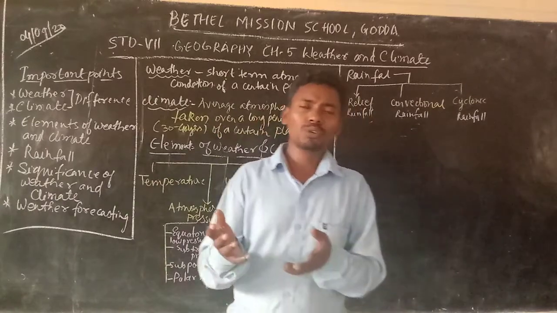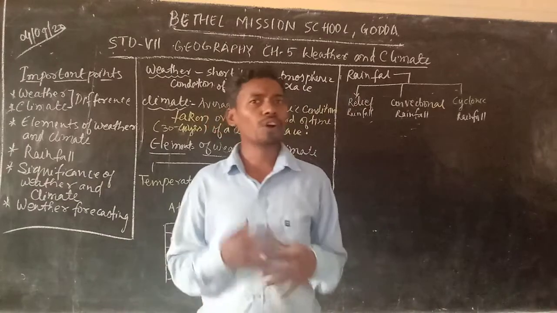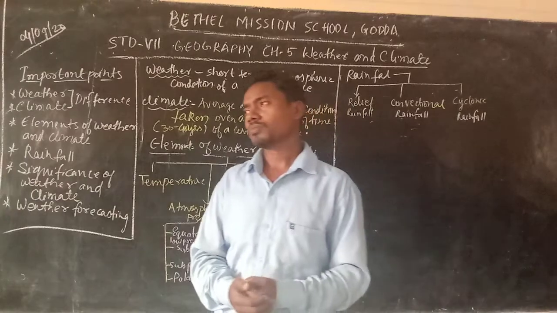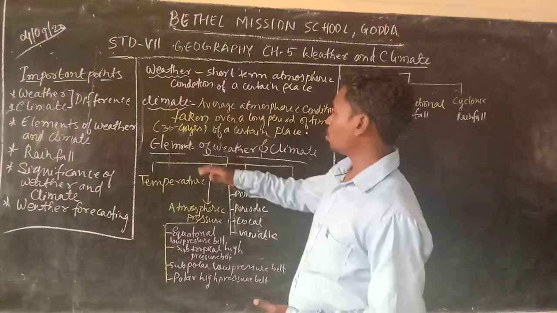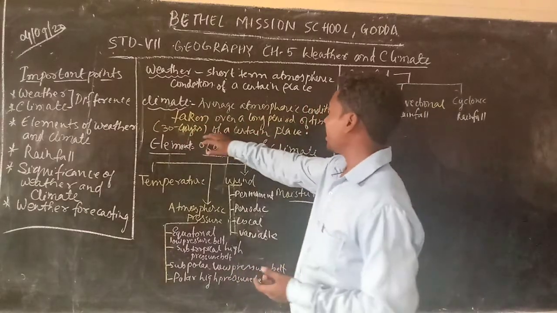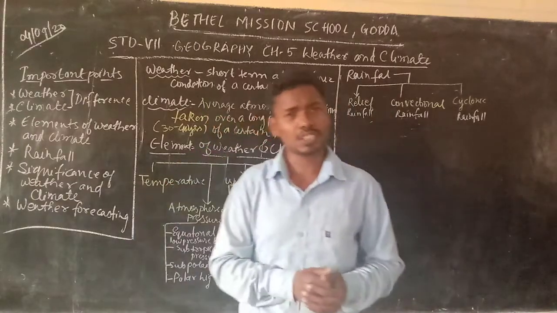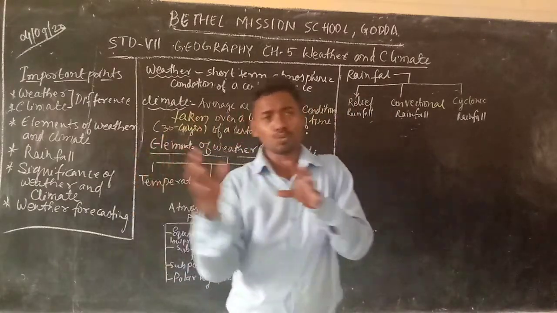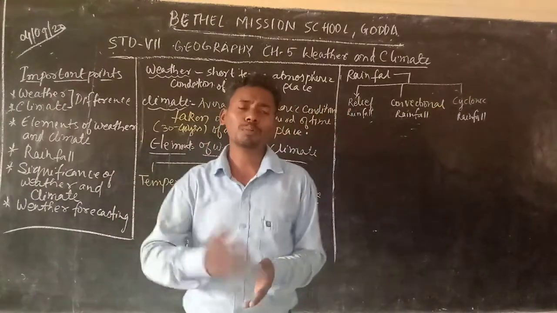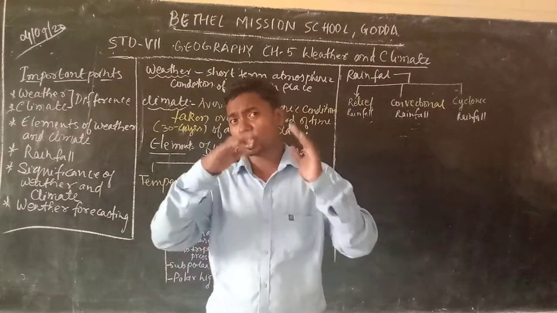So in a way, you can understand this atmospheric condition is directly affecting our body, because it is in direct contact with us. Okay, so now let us talk about climate. Climate is the average atmospheric condition taken over a long period of time. And what is that time period? It is almost 30 to 40 years. So we take the average weather condition over a long period of time, and then we come up with a conclusion: the climate is hot, or the climate is cold.